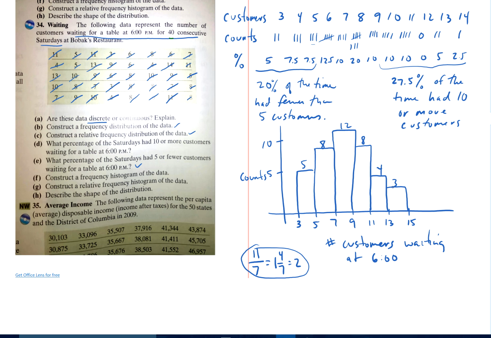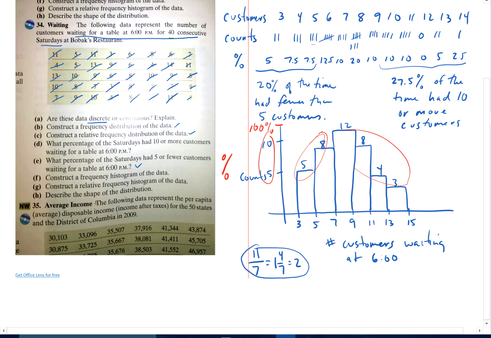And the relative frequency histogram of the data is going to look exactly like this, except we're going to make it in terms of percentages. So on this side it's going to be percent. Since it's already getting up there in time, I'm going to do something like this and say relative frequency is percent. So you would change this side to percentages. The class widths would stay the same, only this scale changes, and these up top would now become percentages according to your scale over here, which would start at 100% and so forth. Okay.